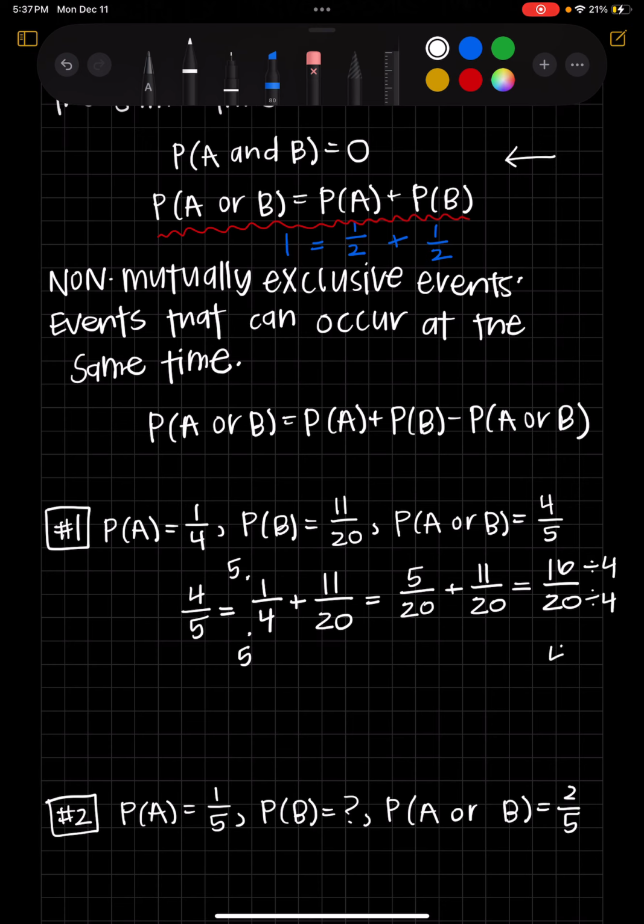16 divided by 4 gives me 4. 20 divided by 4 gives me 5. So now I have this equation that says 4/5 is equal to 4/5. That makes sense. The left side is equal to the right side. And because the left side is equal to the right side, that tells me that these events are mutually exclusive because they fulfilled the mutually exclusive formula. If they didn't, then they would be non-mutually exclusive.